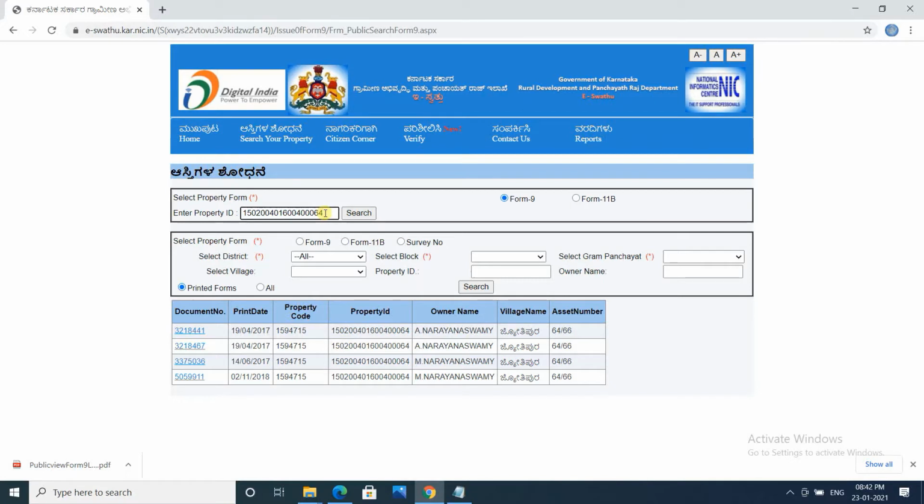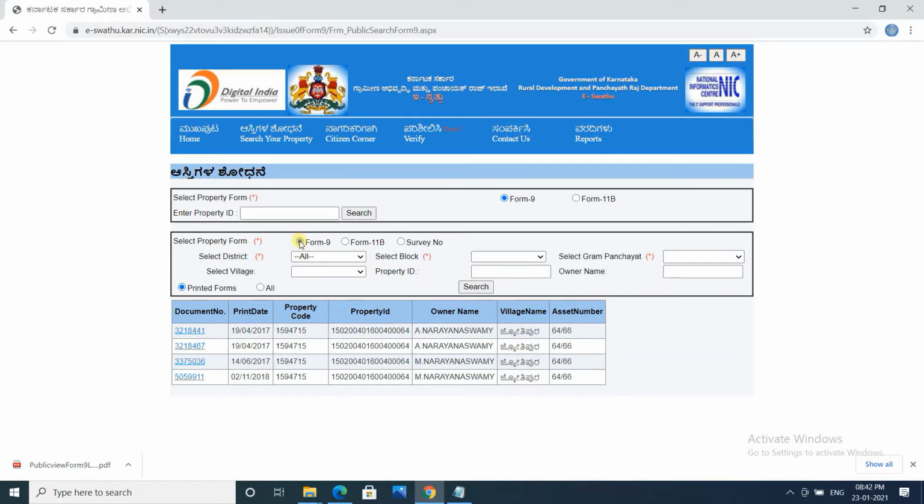Now what I'm going to show you is, if you don't know the property ID but you want to see, under a particular village inside a Gram Panchayat, what all properties have e-khata and are already registered with Karnataka government. For that purpose, we should use the second criteria box, this one.